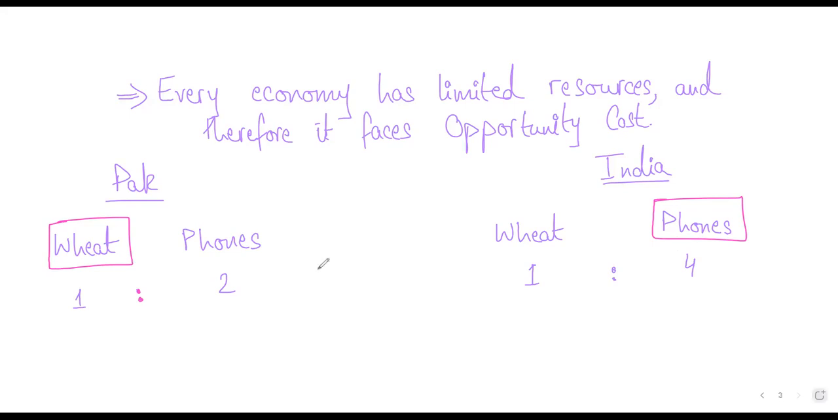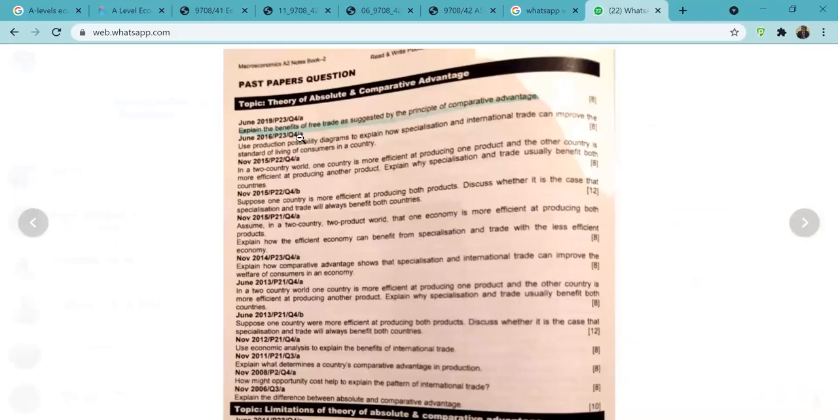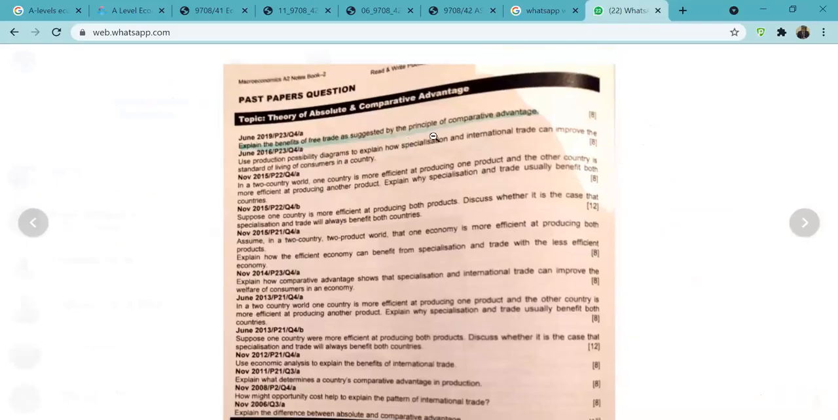Okay, after you explain this entire example, you will move on and say what are the benefits. Look at this question one more time. What was the question saying here? The question was saying, explain the benefits of free trade as suggested by the principle of comparative advantage. So you will say, when countries specialize on the basis of comparative advantage, they are making best possible use of their resources. How so? When countries are specializing on the basis of comparative advantage,